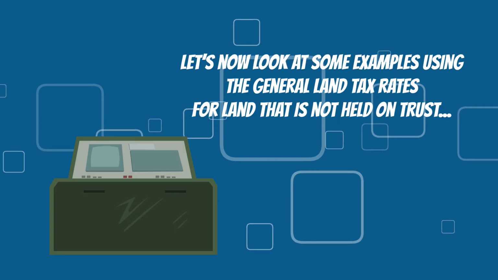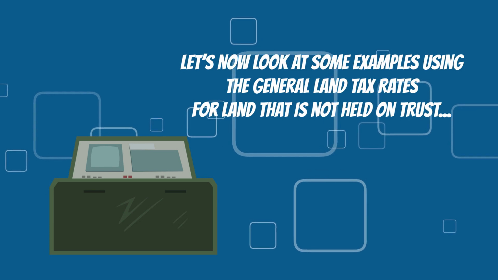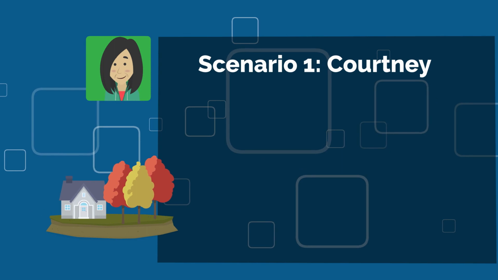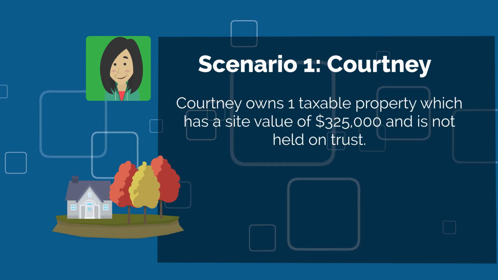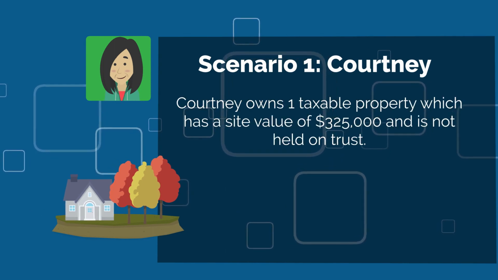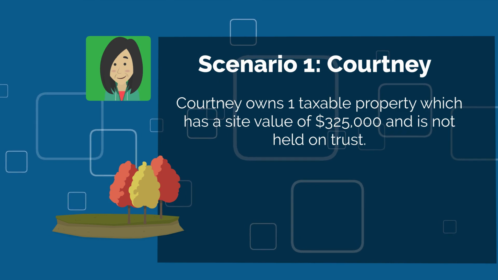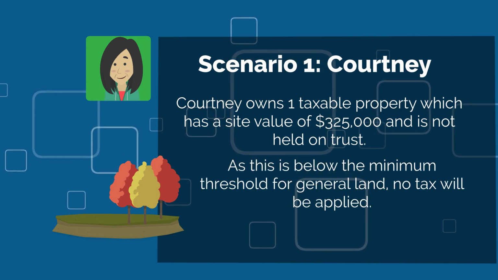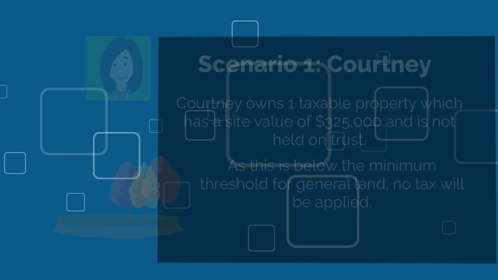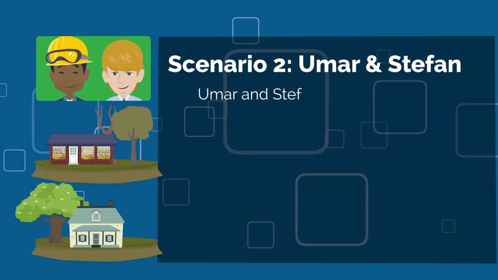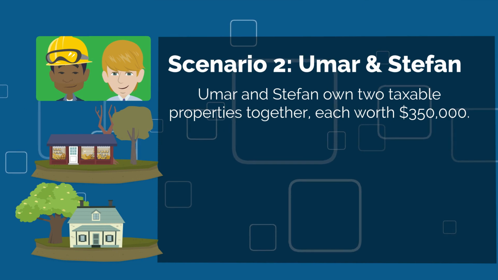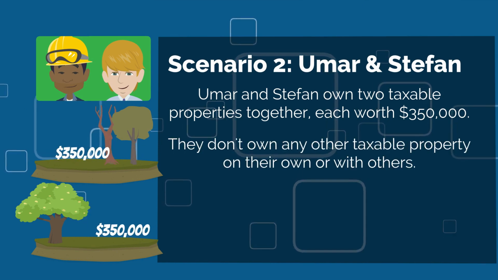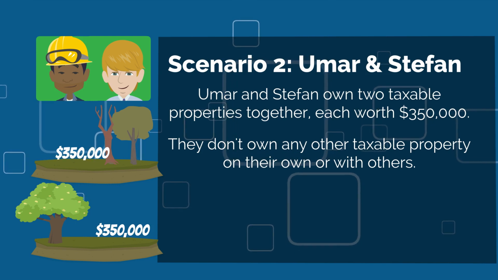Let's now look at some examples using the general land tax rates for land that is not held on trust. Courtney owns one taxable property which has a site value of $325,000 and is not held on trust. As this is below the minimum threshold for general land, no tax will be applied. Umar and Stefan own two taxable properties together, each worth $350,000. They don't own any other taxable property on their own or with others.